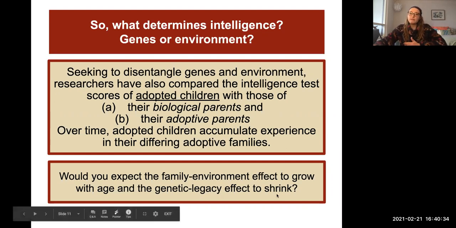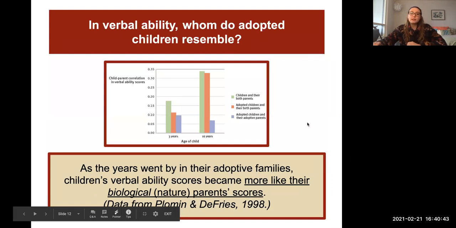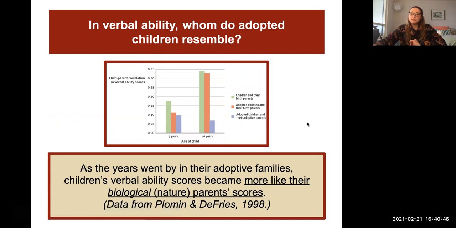So what do you think? Do you expect the family environment effect to grow with age and the genetic legacy effect to shrink? Here's what we've seen with research. As the years went by in their adoptive families, children's verbal ability scores became more like their biological, meaning nature, parents' scores. So you can see over time, if you look at these bar graphs as well, that the intelligence level depended more on the child's biological parents than their adoptive parents.